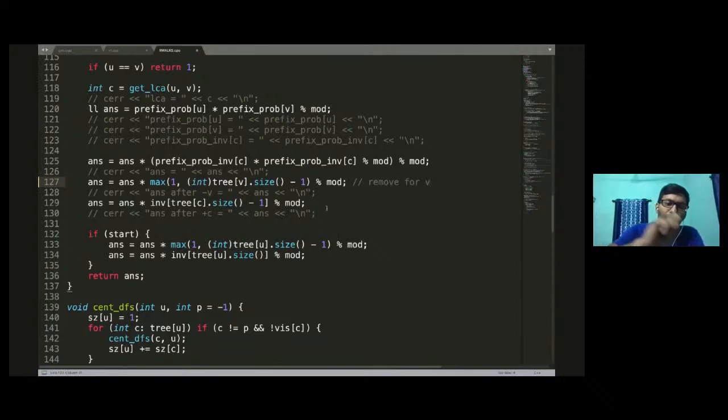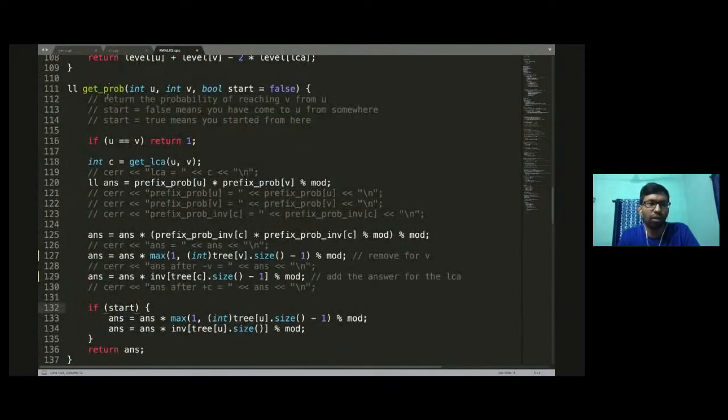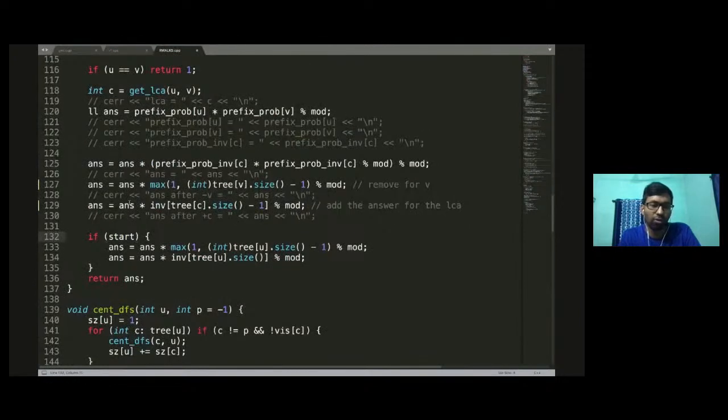So if you are going from u to v, note that you have to only take node u and all the intermediary nodes, but you don't have to take node v. I have explained this, right? Therefore I removed the answer for v here. And second, add the answer for the LCA, because the LCA was removed twice, so you need to add it once. And if start is equal to true, that means you actually start from u to v, that means it is actually the probability of u to v and not p dash. If start is equal to false, that means it is get p dash. If start is equal to true, that means get the probability.